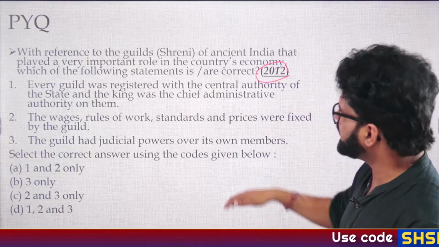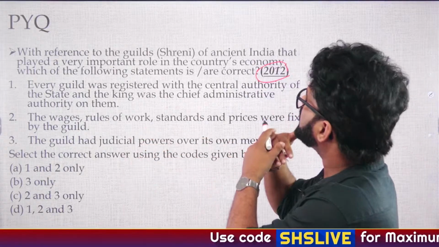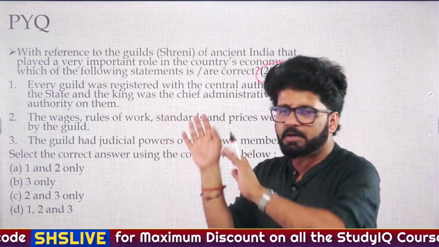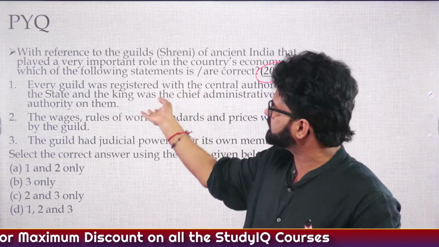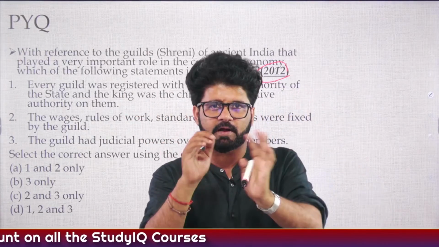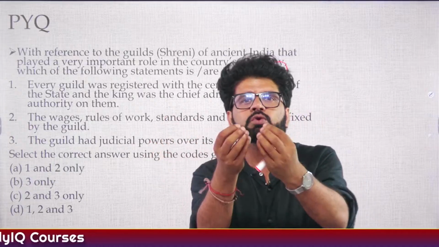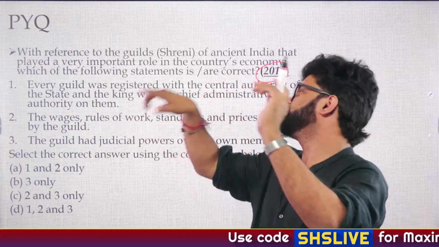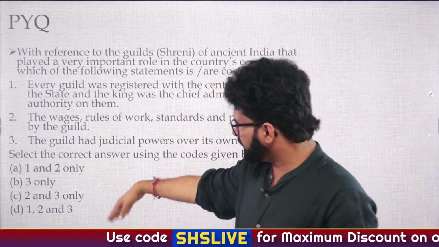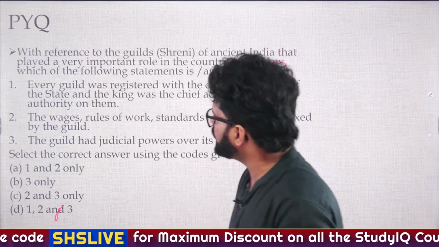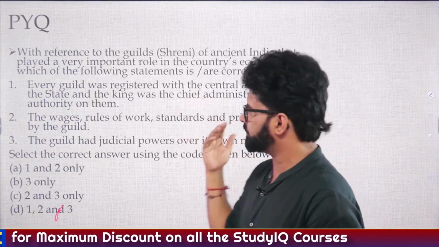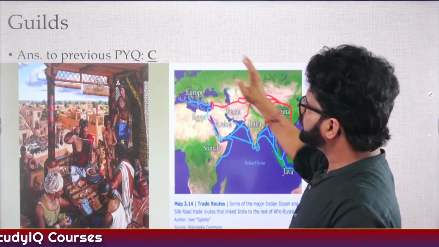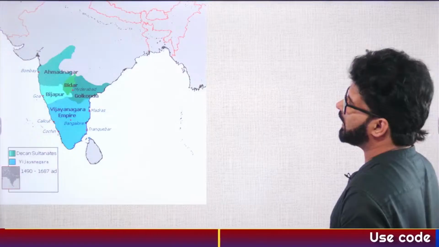Umesh has given the answer. The answer was C, 2 and 3. In guilds, kings used to invest, to get more and more profit. But it was not like every guild was registered with the central authority. Then how come they were democratic? If they are democratic, then they need to have some freedom. And the first statement is very extreme in nature. This we have discussed earlier. First is wrong, and when you eliminate first, you're left with B and C, 3 only, 2 and 3 only. Second and third are general statements, which we have discussed. Again, you can go to the starting of 6th lecture, ending of 5th lecture, you will see this particular question. Do revise, otherwise you will forget.